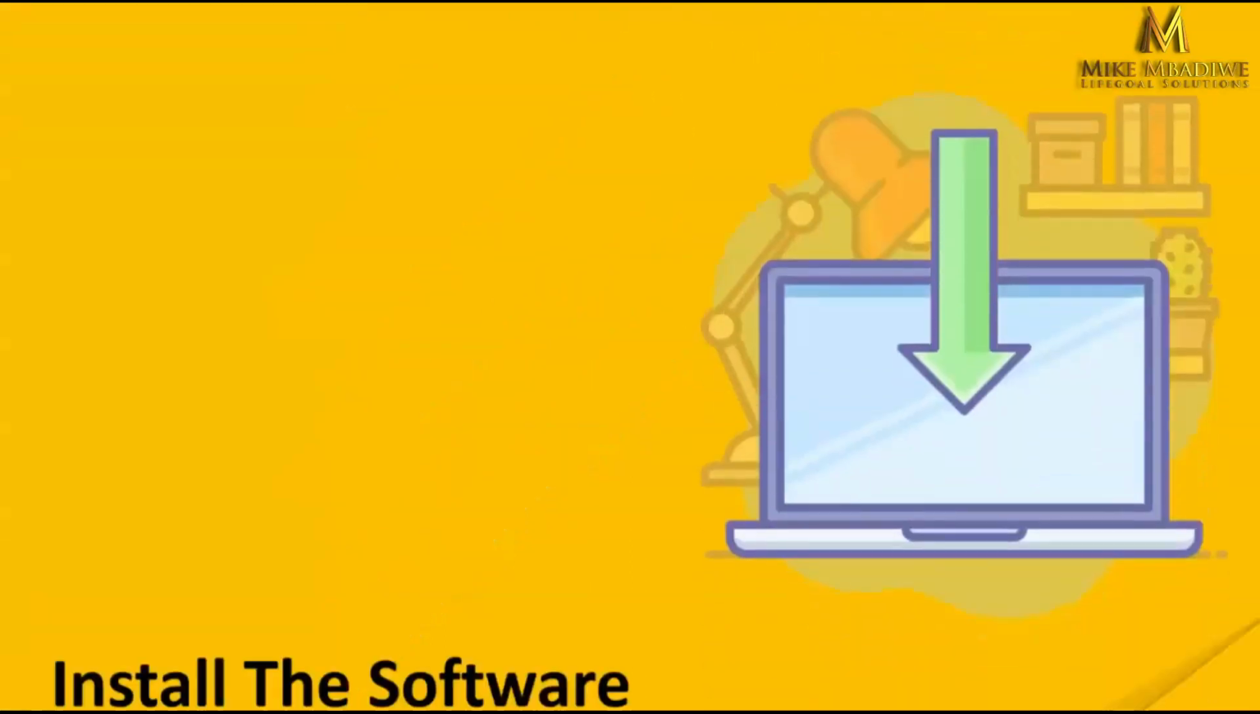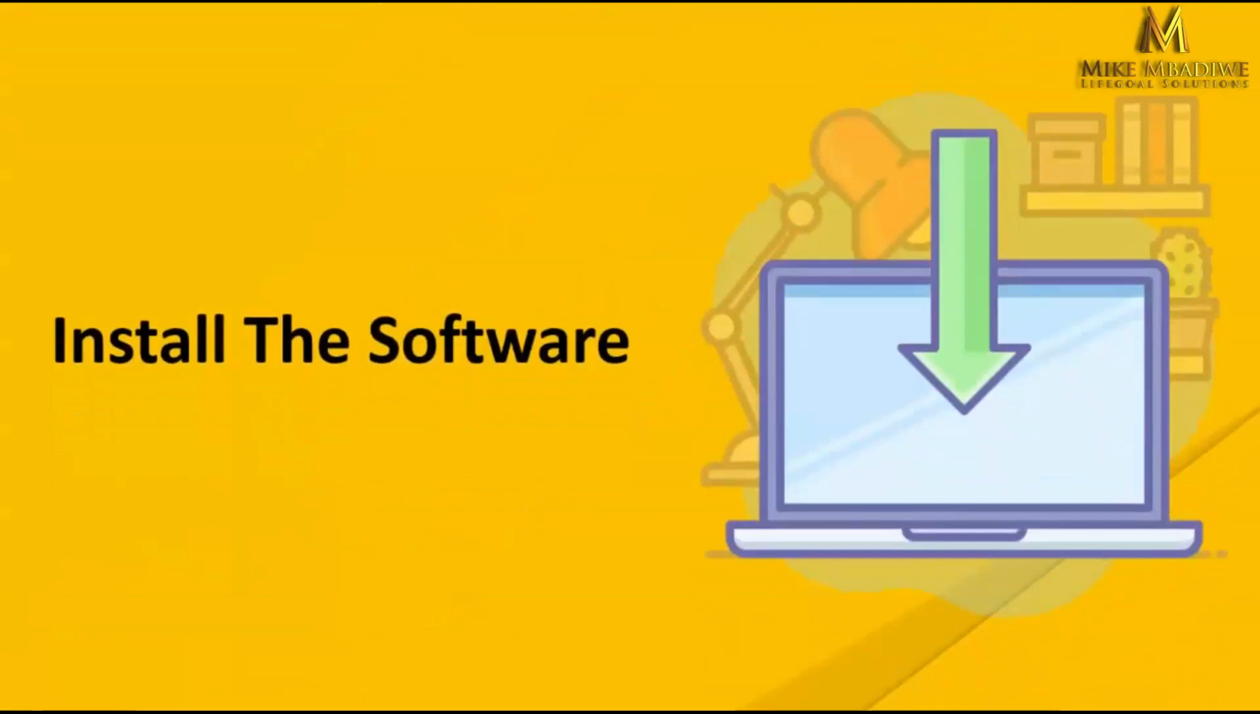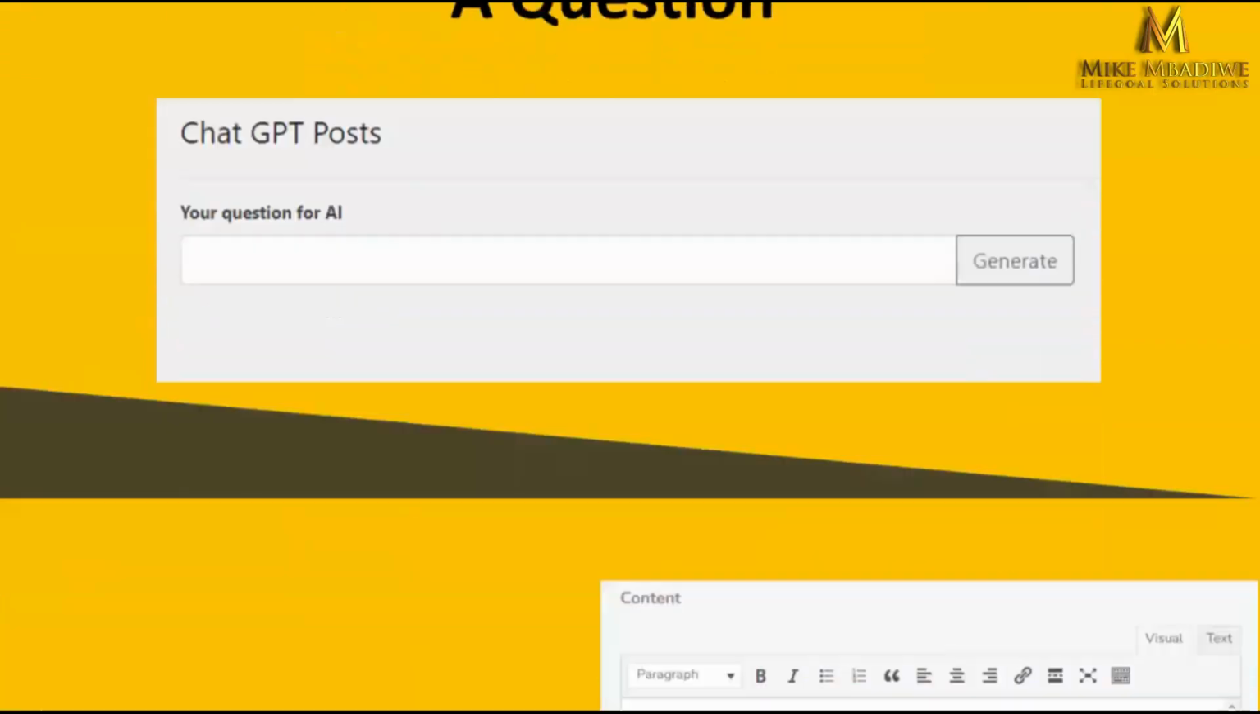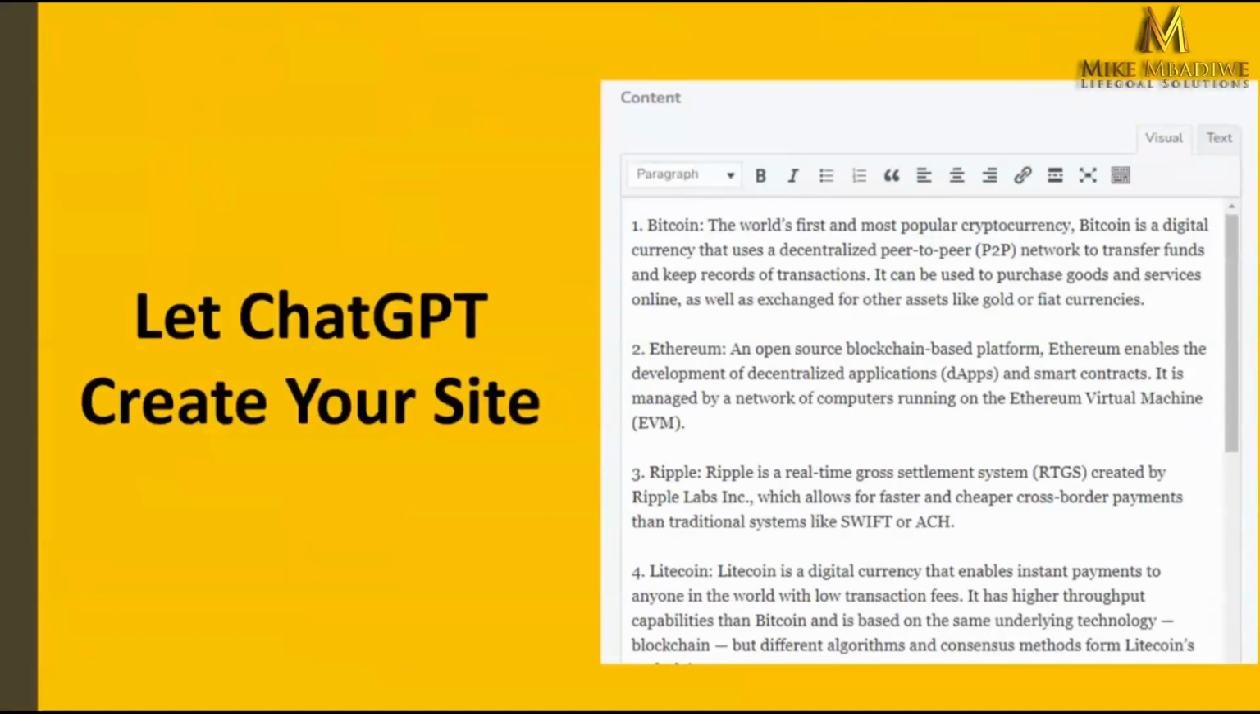And to do that, all you need to do is simply install the software to your site. Go ahead and ask the software a question that you want content created on. This can be absolutely any niche you would like. And from there, just let ChatGPT create your site for you. Skip all of the time-consuming tasks and let AI create it all for you.